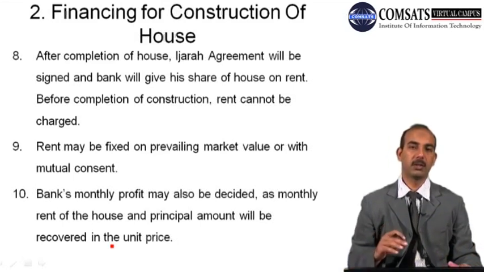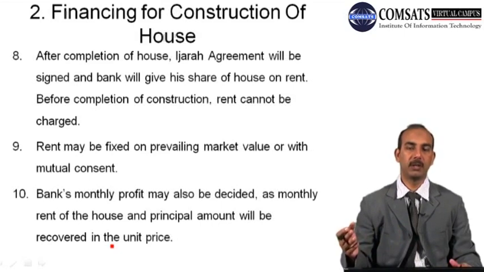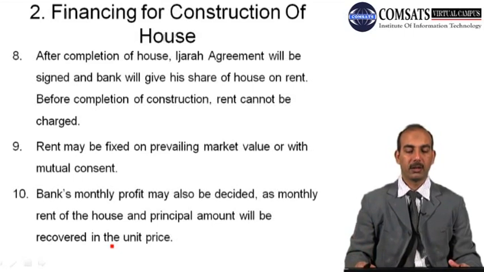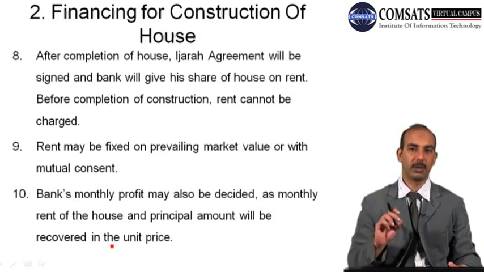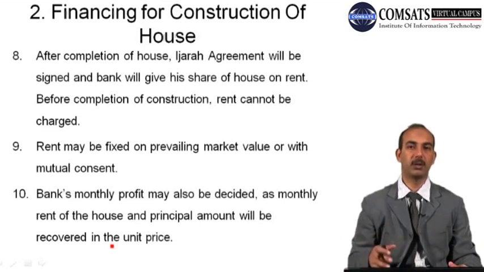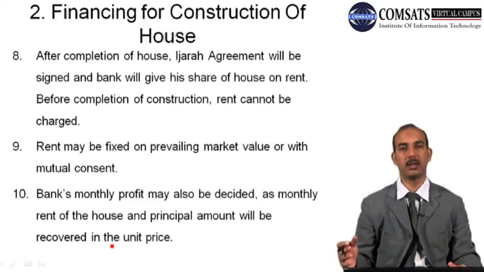And with mutual consent, it can be more than the prevailing market price, or it can be less than the prevailing market price. And then the bank's monthly profit may also be decided, as monthly rent of the house, and the principal amount will be recovered in the unit price. So this is again possible, because the bank is going to earn rent in the future, so the bank can announce a return on its investment.